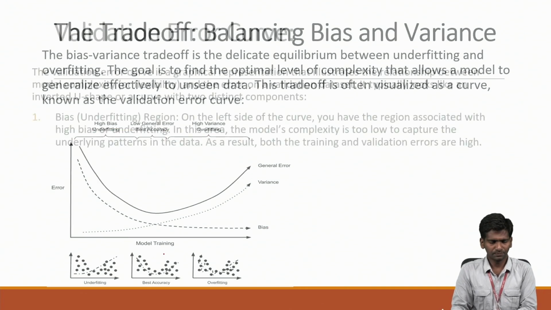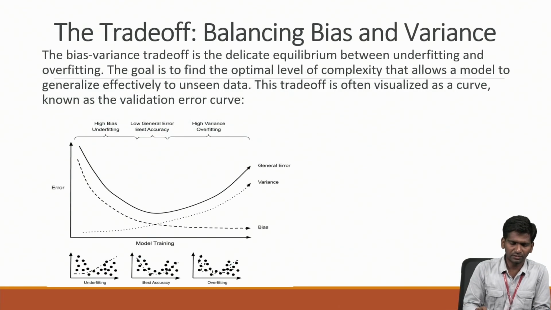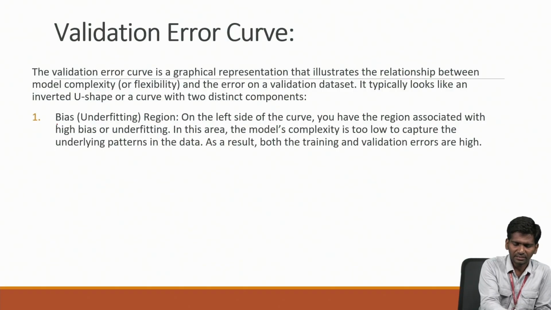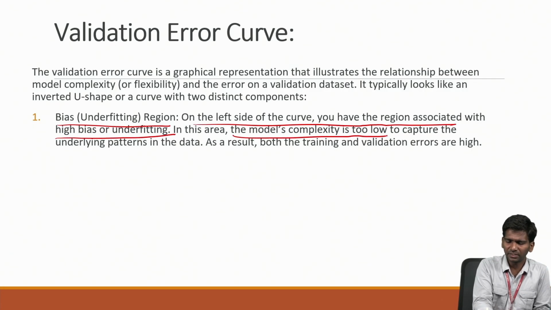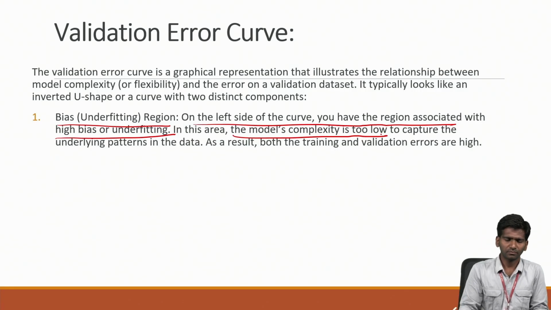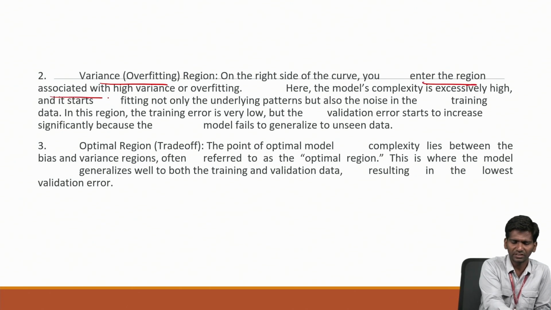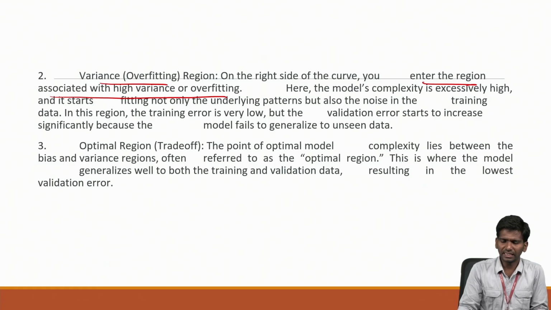This is the validation error curve. It describes the bias underfitting region on the left side of the curve, a region associated with high bias or underfitting. In this area the model complexity is too low. Next we have variance overfitting on the right side. This entire region is associated with high variance or overfitting. Here the model complexity is excessively high.